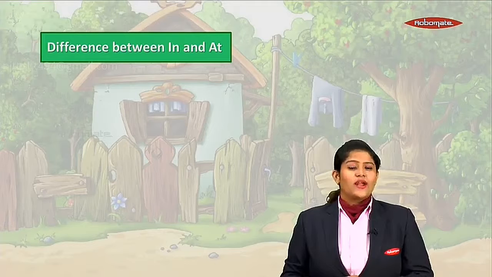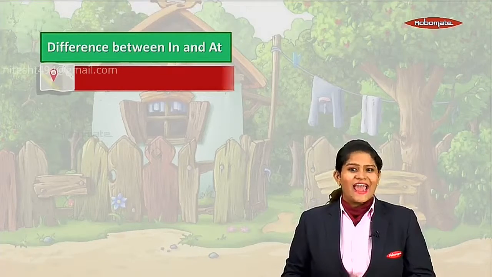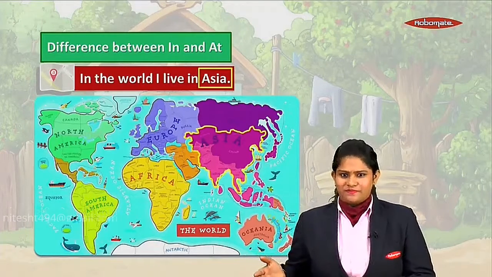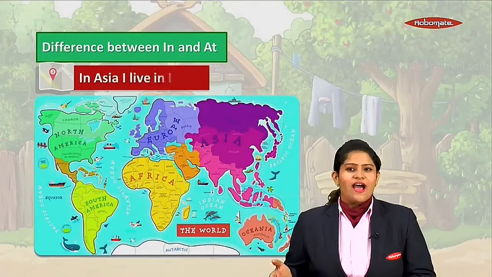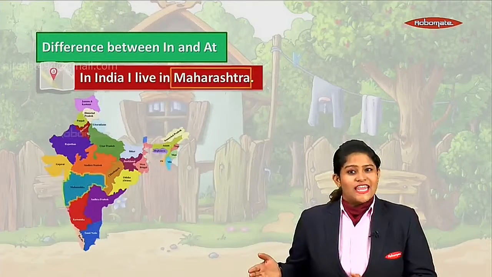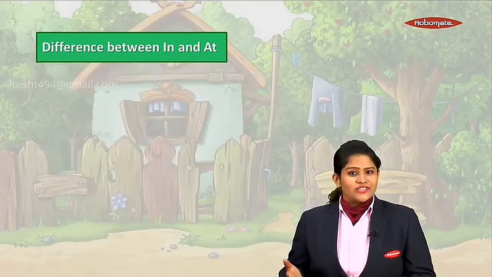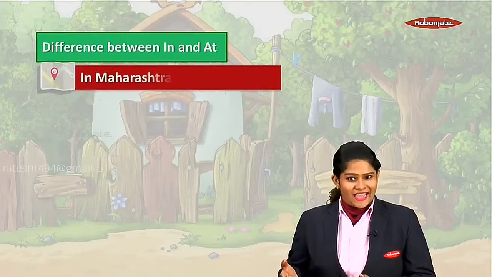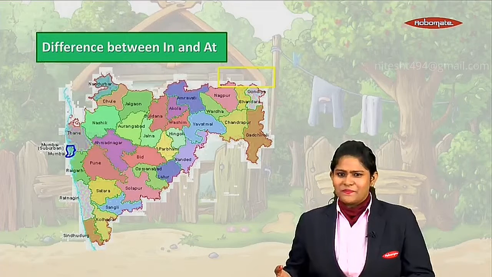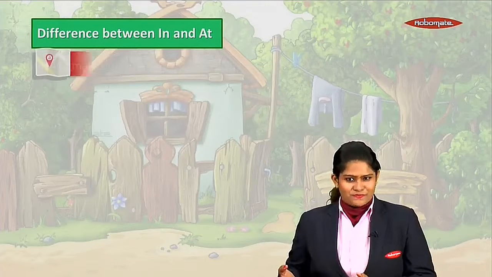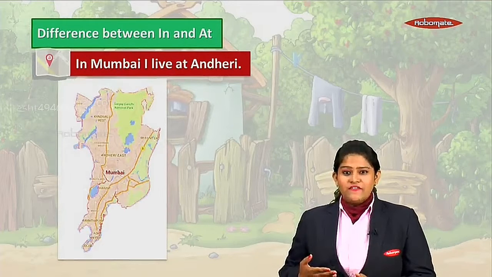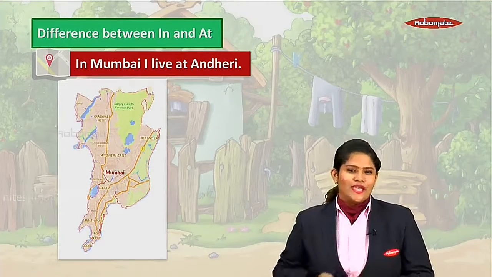Let us go on ahead to understand the difference between in and at. So if I say, in the world, I live in Asia. In Asia, I live in India. In India, I live in Maharashtra. And in Maharashtra, I live in Mumbai. But if I say, in Mumbai, I live, it would be at Andheri.